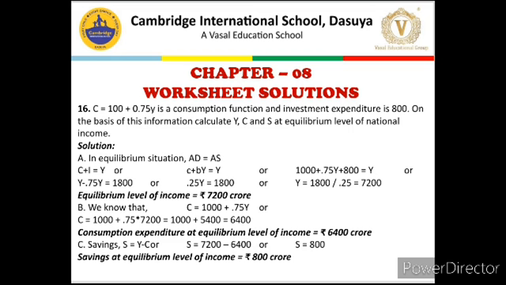So I will not be explaining it any further, but you just need to keep in mind that in question number 15, the saving equation was given, we converted it into a consumption equation. In this question, the consumption equation is directly given, so we need not go through step first. Step B and C will remain the same. And in this question, we need to find out savings as well, and we know that S is equal to Y minus C. So through this step, we can find out saving at the equilibrium level of national income in this question.